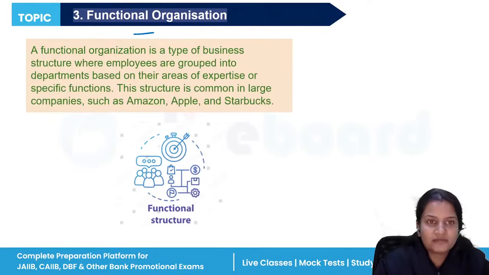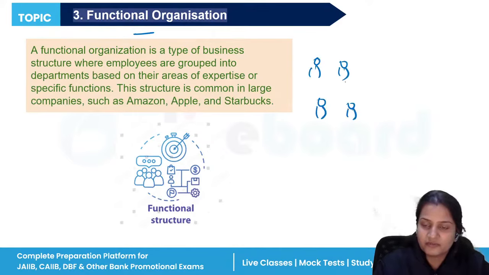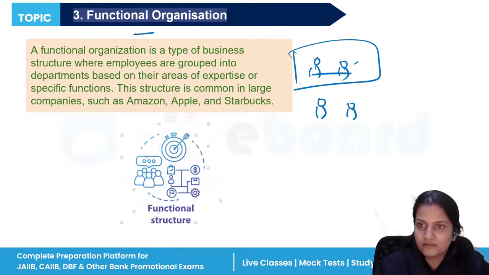Functional organization is where employees have been grouped into departments based on their areas of specific functions. For example, there are different persons. These two persons know the finance very well, so they can be put in the finance department.